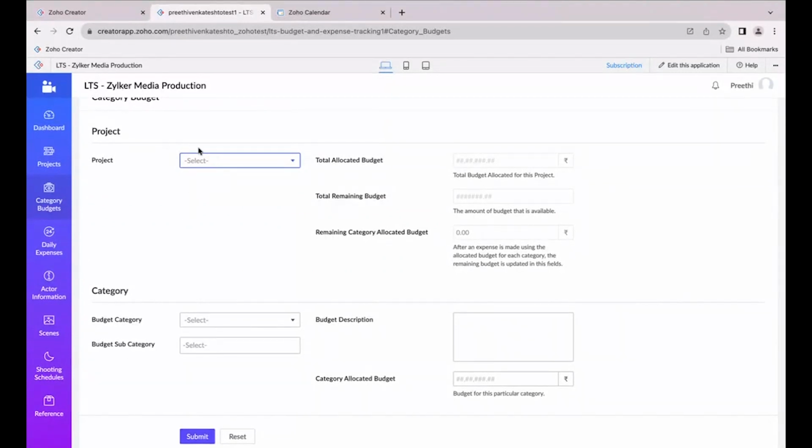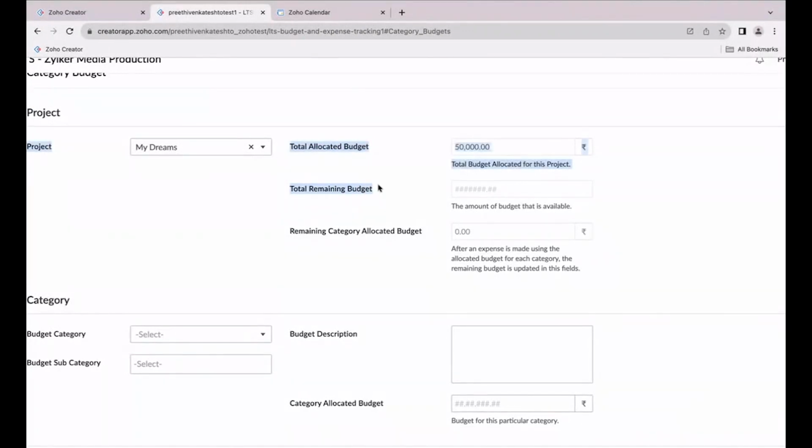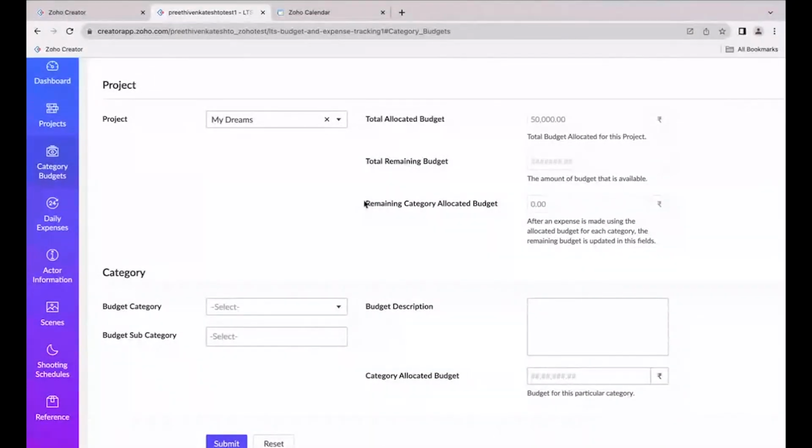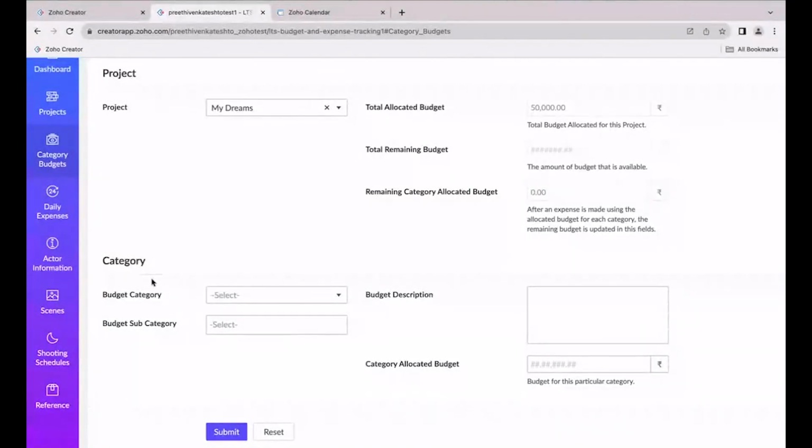First I'll choose the project, so let me take the newly added project, My Dreams. For this project, the total allocated budget is 50,000, which we gave while creating the project in the project module. Next we have the total remaining budget. Once I create a budget for a category, it automatically subtracts that amount from the total amount and shows it here. Then we have the remaining category allocated budget and the actual category information.